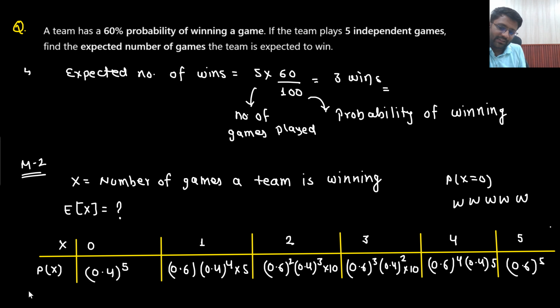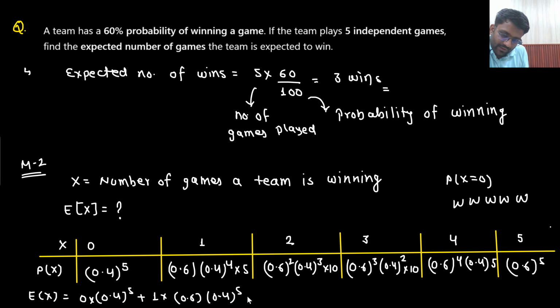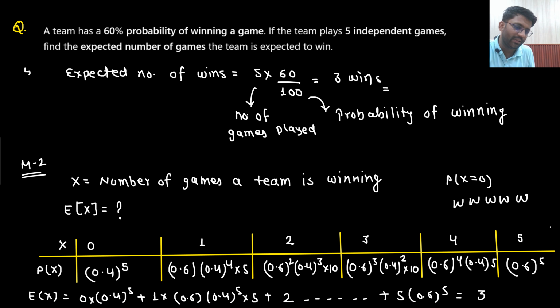Now can you find out the expectation of x? Yes sir, the expectation of x will come out to be 0 multiplied with 0.4 to the power 5, plus 1 multiplied with 0.6, 0.4 to the power 4 multiplied with 5, plus 2 multiplied with this, and so on, plus 5 multiplied with 0.6 to the power 5. When you solve all these calculations, eventually your answer would be 3 only. So someone would solve in this manner: here I have defined a random variable x and found the expectation of x. This is how someone would be solving it, and eventually the answer they would be getting is 3.